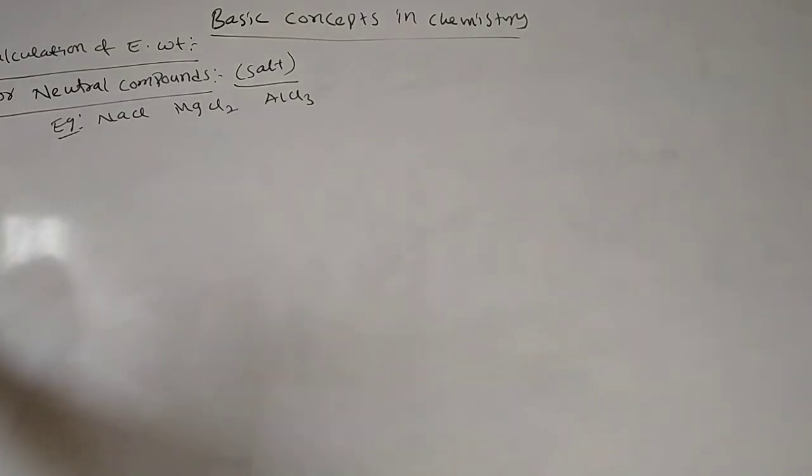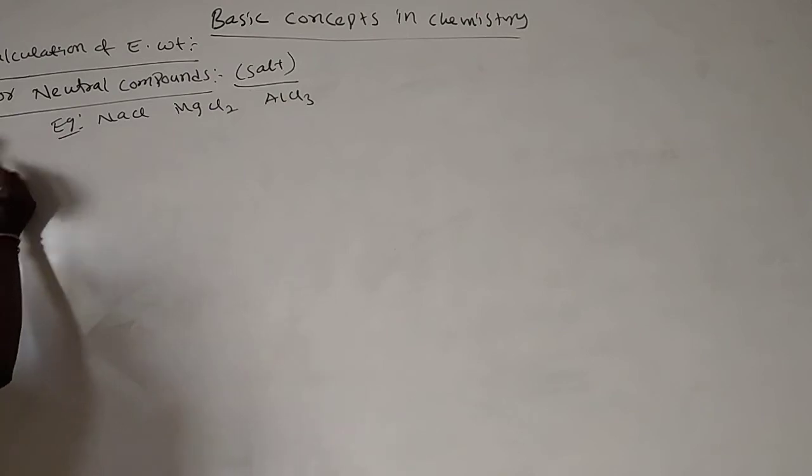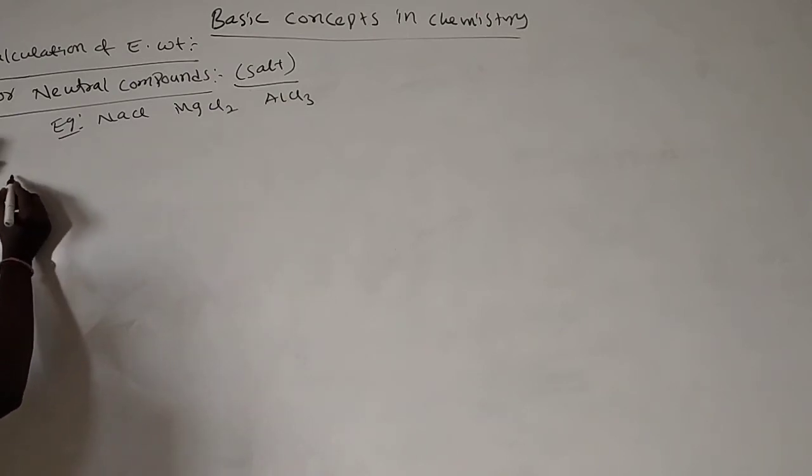Different salts. Here for salts, for neutral compounds, what is the principle?